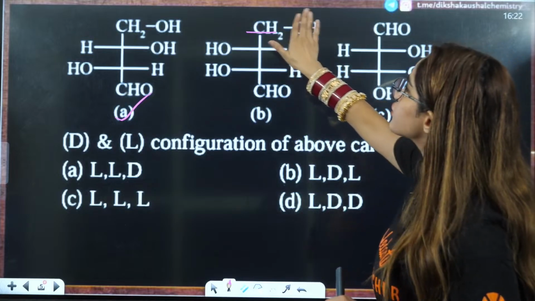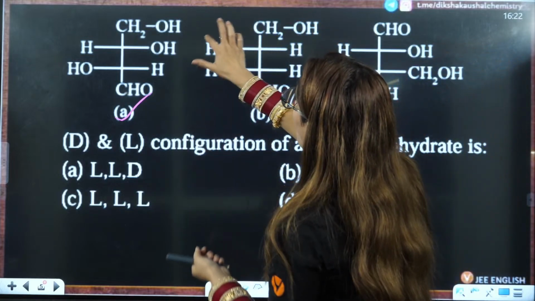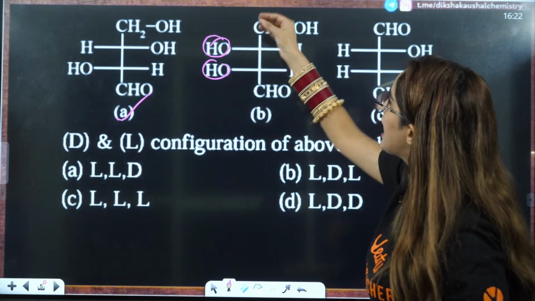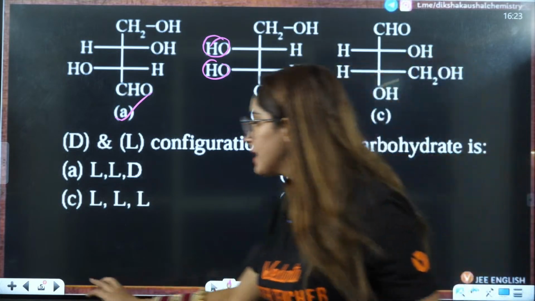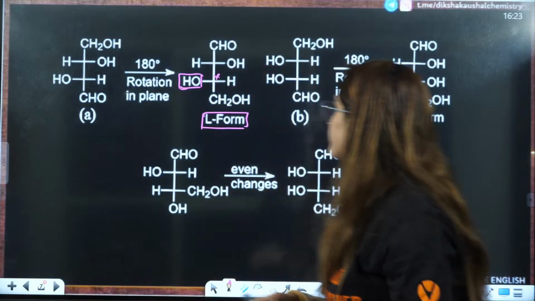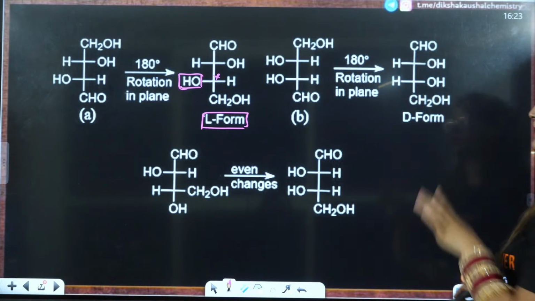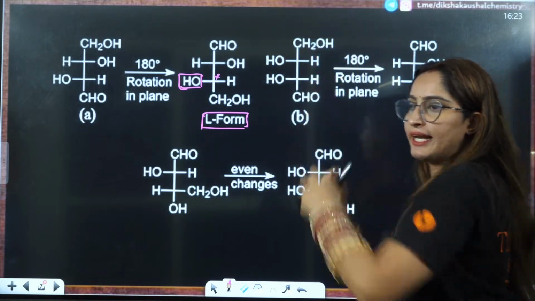Now this also you have to rotate. Both will be on the right side, and this will be on the left side. CHO is on the up side and CH2OH will be down here. So it will be CHO, HOH, HOH, CH2OH. This is how you rotate it by 180 degrees.